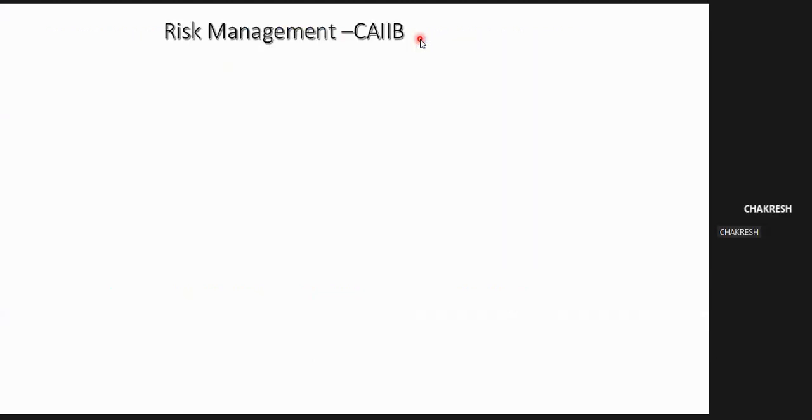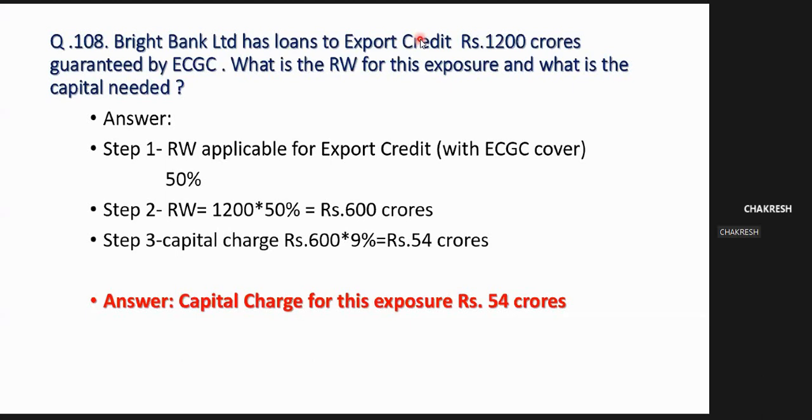Sir, whatever may be the amount in ECGC, will be 50% only? Yes. That is the risk weight. Now risk weight means only for the purpose of calculating capital needs under Basel III.